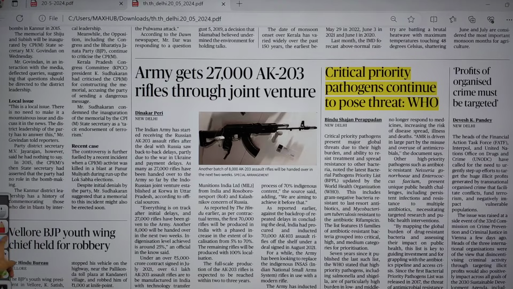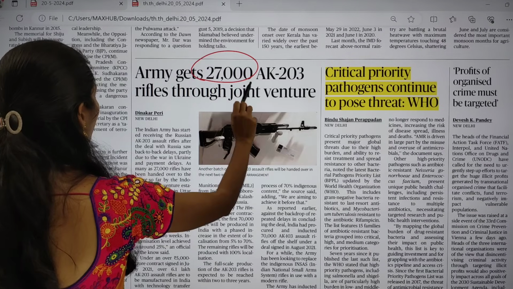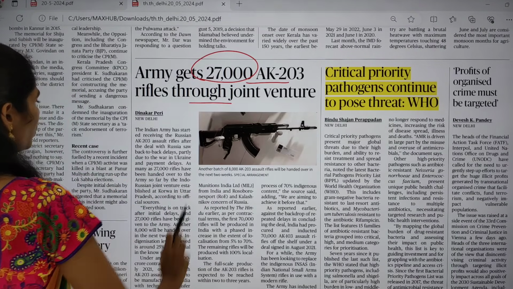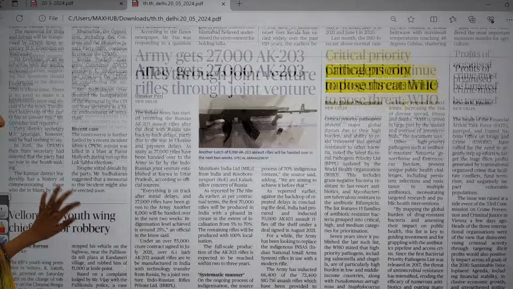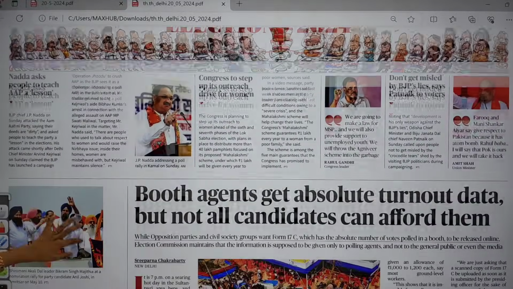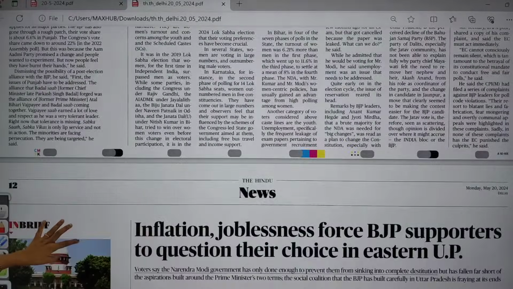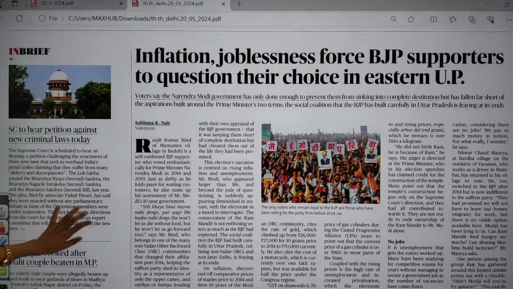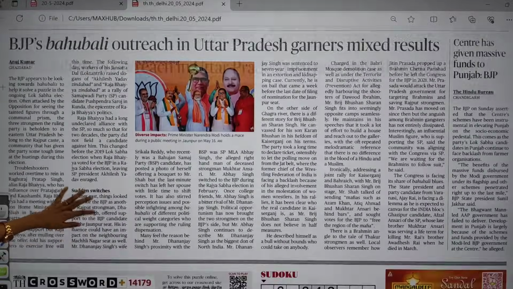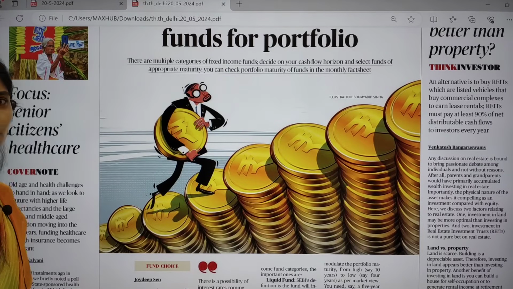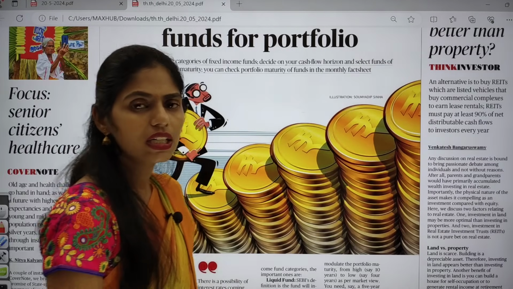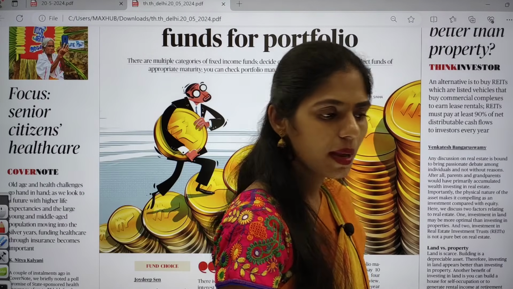Next here is: Army gets 2700 AK-203 rifles through joint venture. This article is also very important from our defense point of view. It is about AK-203 assault rifles. Leave this election page, it is not at all useful for you students. And if you move on in this page also, I found nothing much important. That's it. These are the very important articles that appeared in today's Hindu newspaper.